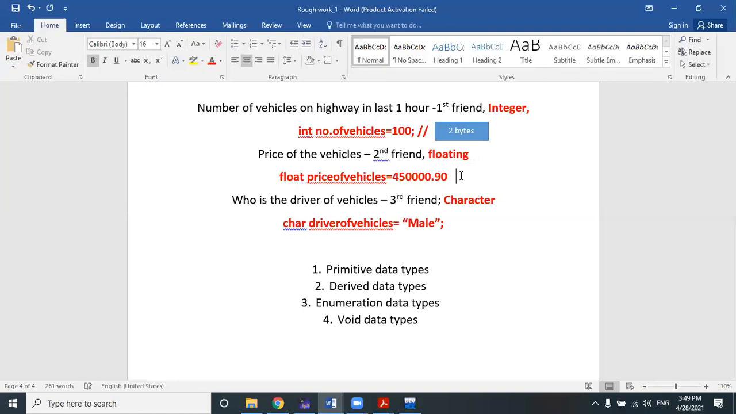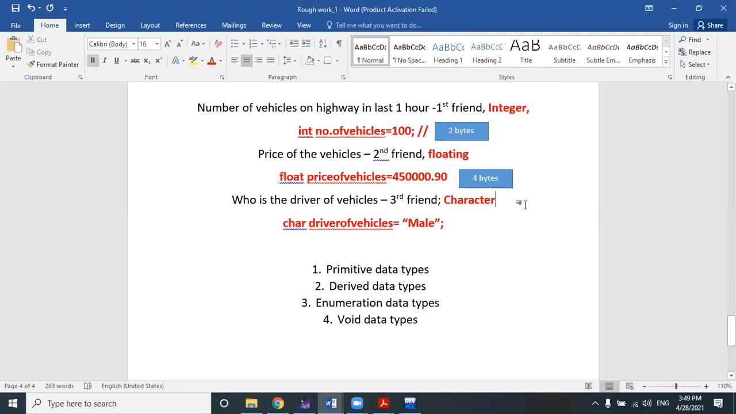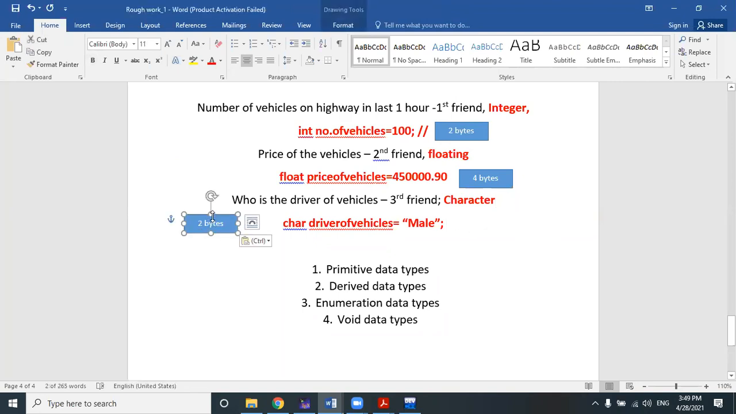In the same way, if we are going to store a floating type of data like the price of a vehicle, then that data type will hold 4 bytes of memory space. Floating numbers or floating type, 4 bytes mean how many bits? 4 into 8, 32 bits. Now, character is the smallest data type in C programming language, which will hold 1 byte of memory space. 1 byte means total 8 bits.